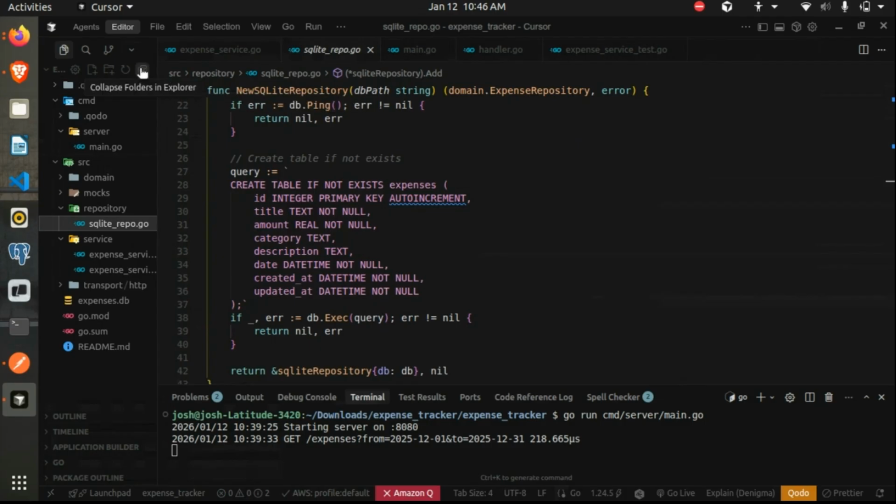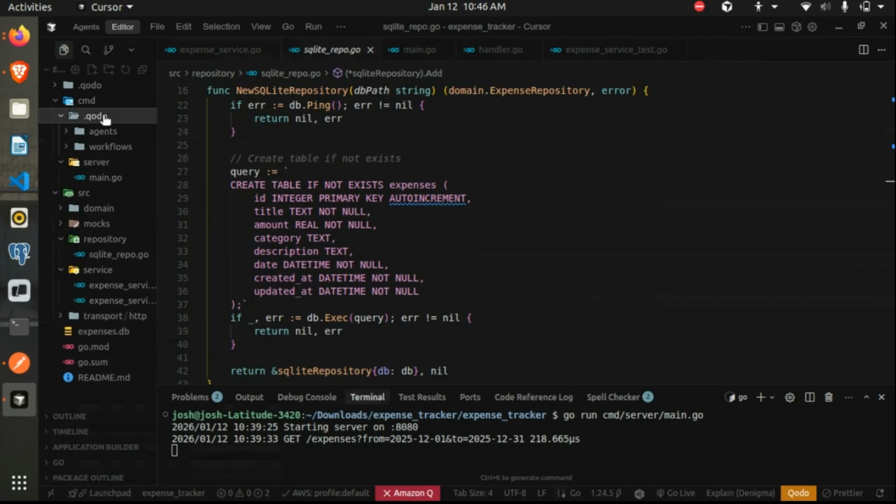If there are any doubts, we can discuss, or then we can move to the unit test cases part. What is that file dot QODO? That is from Cursor, actually, basically.